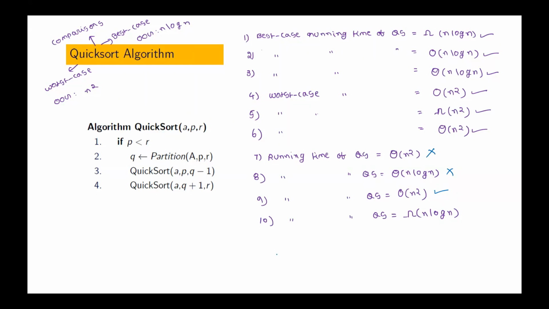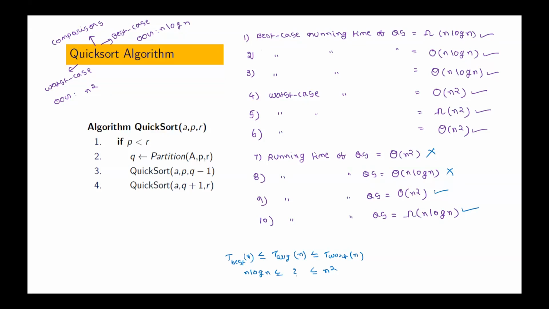So the average case running time will be between worst and best. Hence definitely it will be between n log n and n squared. So definitely this satisfies this. This also satisfies this. This also satisfies this condition.